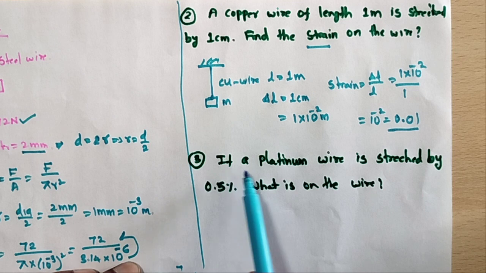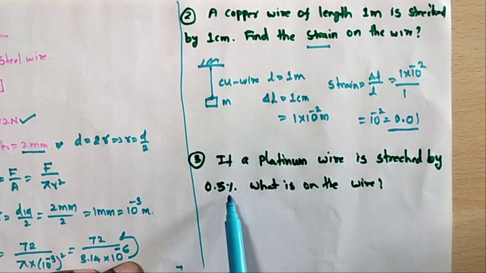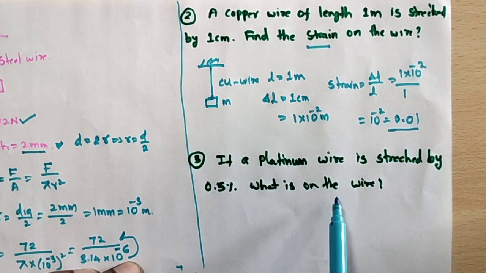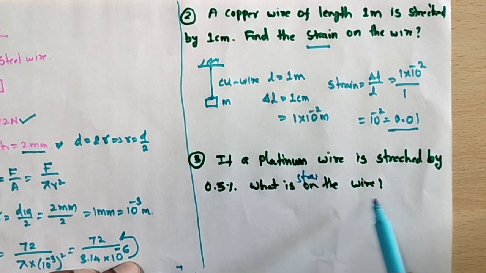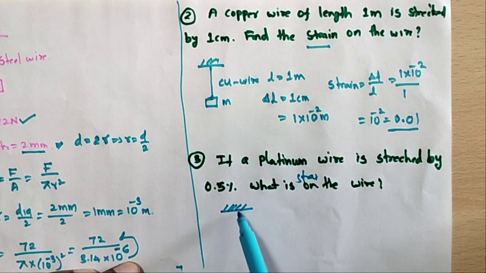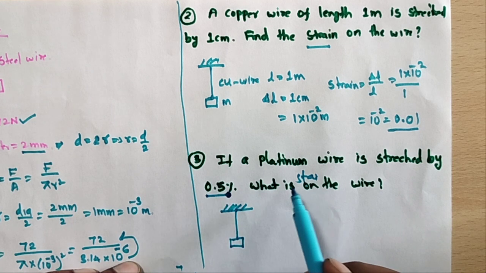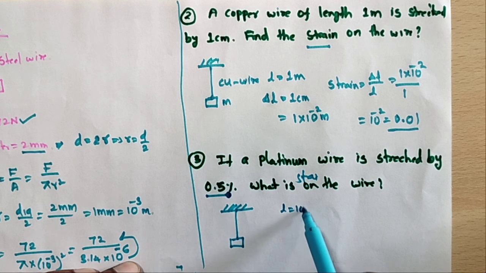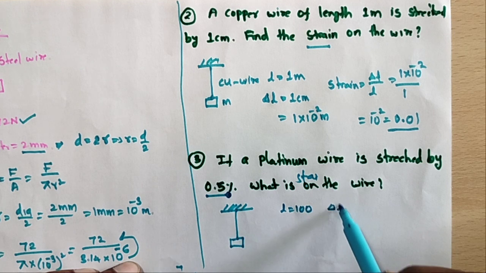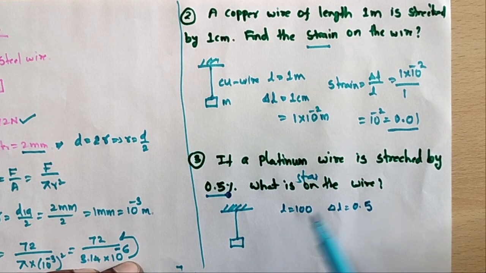Next, third problem. If a platinum wire is stretched by 0.5%, what is the strain in the wire? Here is one platinum wire. I don't know the initial length. How much percentage is stretched? 0.5 percent. I am taking the initial length as 100, and the change is 0.5. So strain is equal to delta L by L.